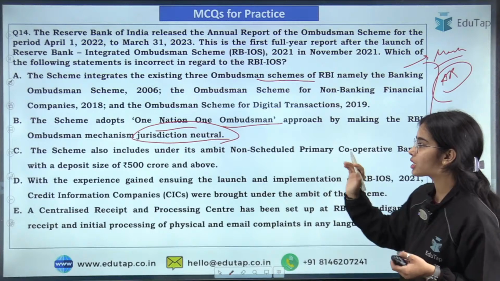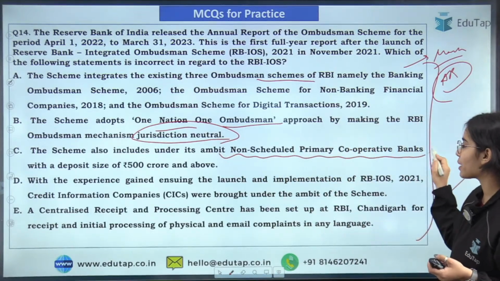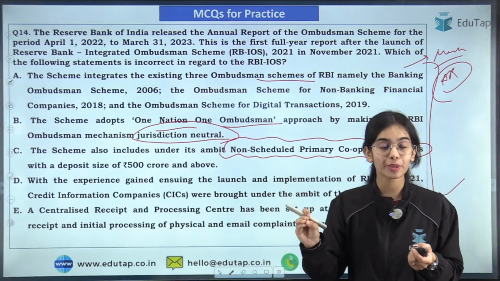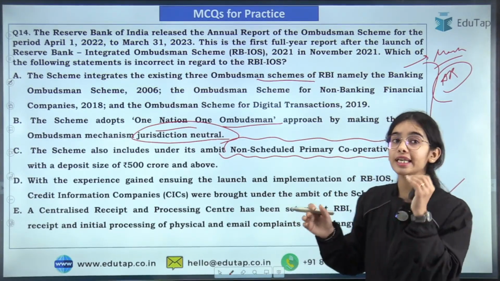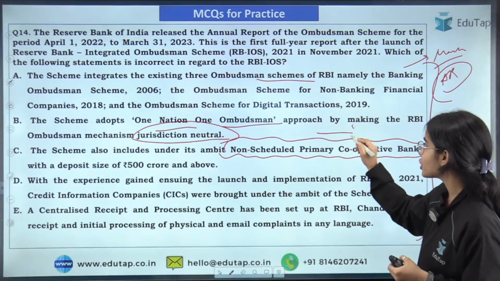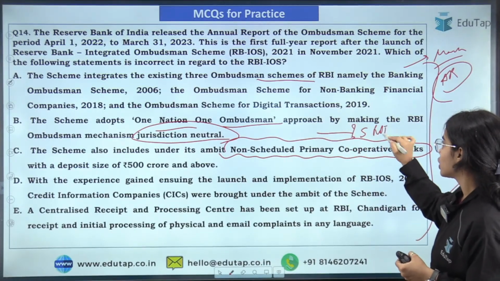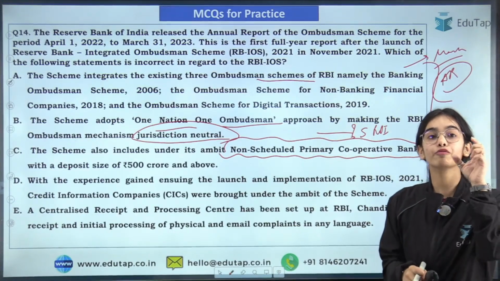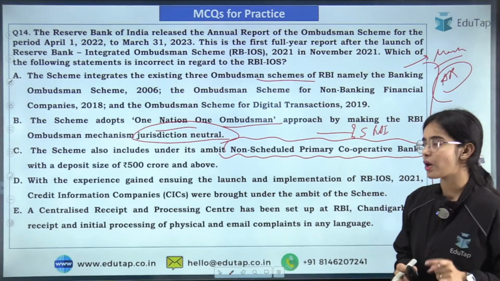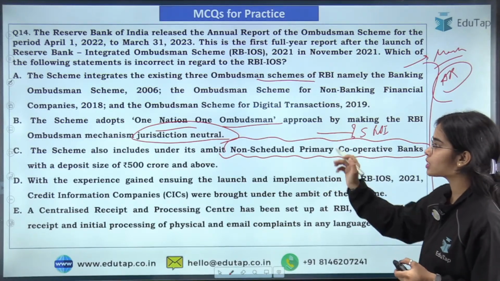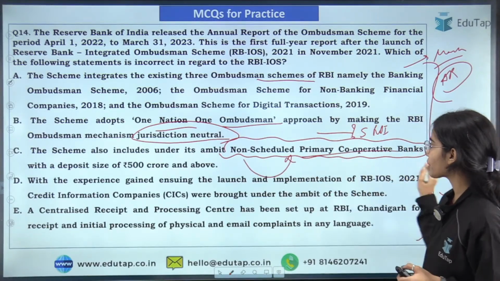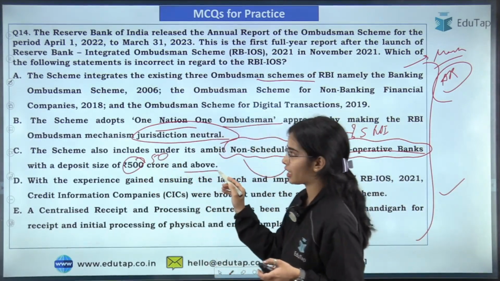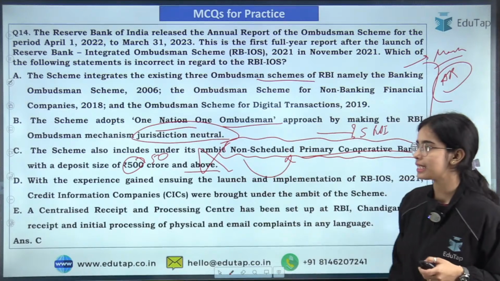The scheme also includes under its ambit the non-scheduled primary urban cooperative banks. Now you must know what the non-scheduled primary urban cooperative banks are: banks that are not included in which schedule of the RBI Act, that you have to tell me. The scheme also includes under its ambit the non-scheduled primary urban cooperative banks with a deposit size of rupees 50 crore and above. So this is the wrong statement. That's why C is the answer here.